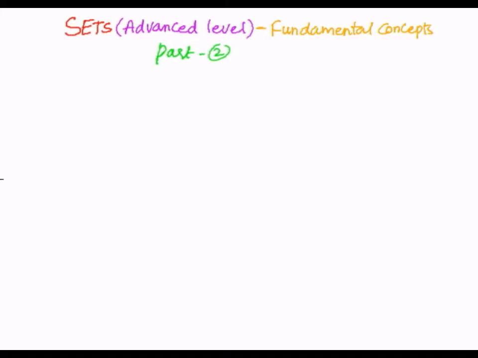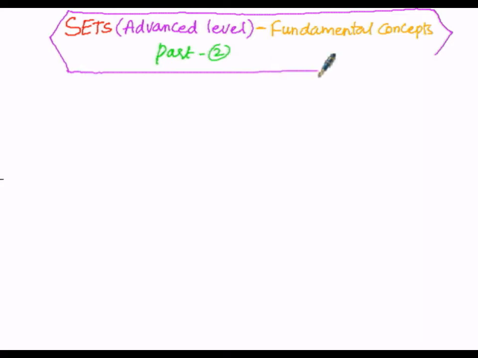a subset, proper subsets, superset, and the power set. In this regard, first of all, we will discuss the topic of subset.